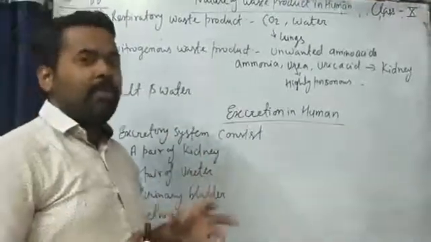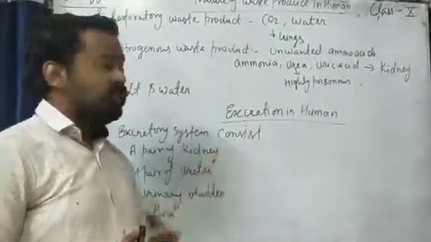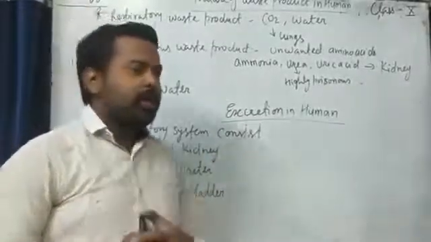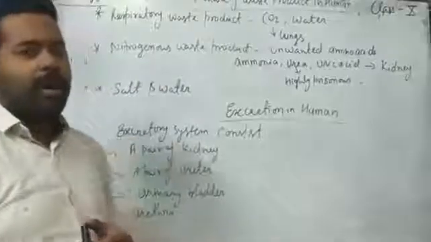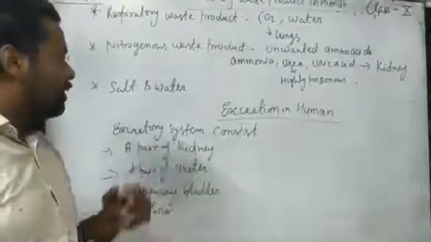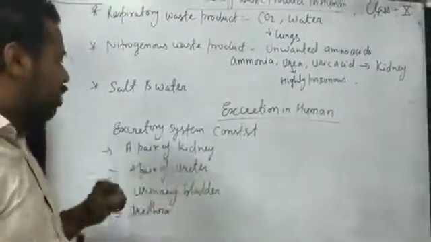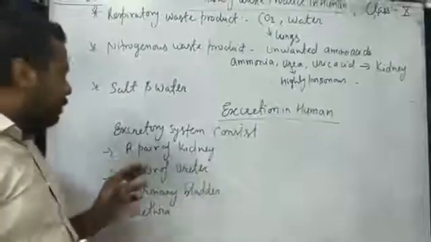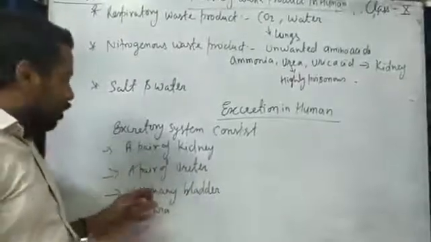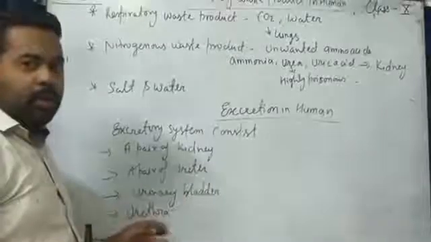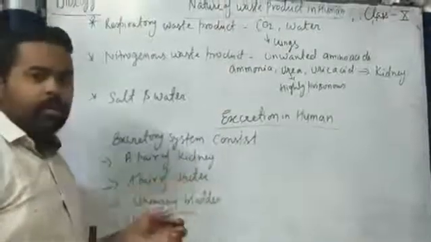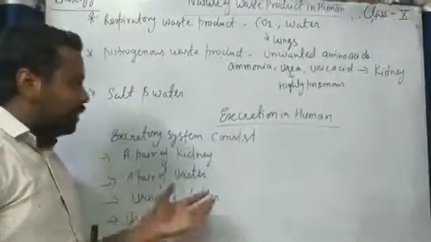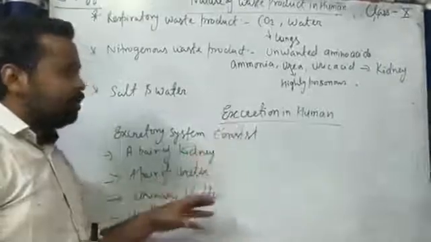Next, the important topic for class 10th is excretion in human. Excretion in human is mainly performed by our excretory system, which consists of four parts: a pair of kidneys, a pair of ureters, urinary bladder, and urethra. This we will discuss in an explained way.